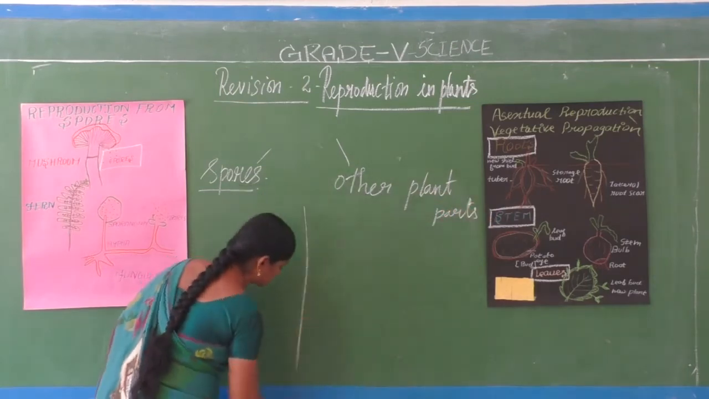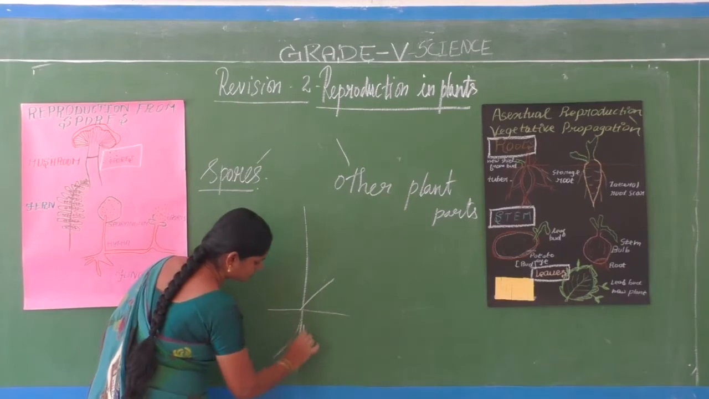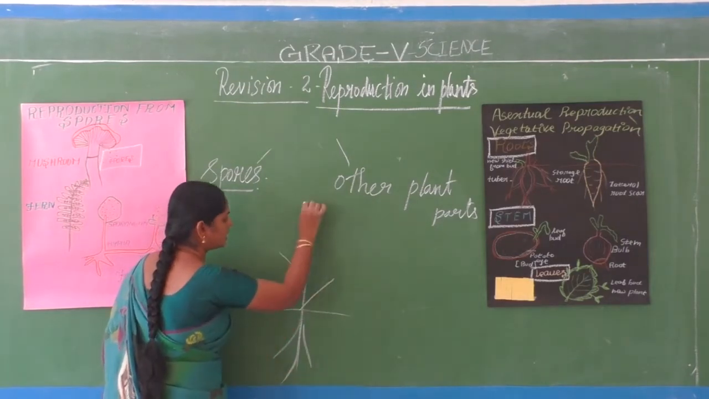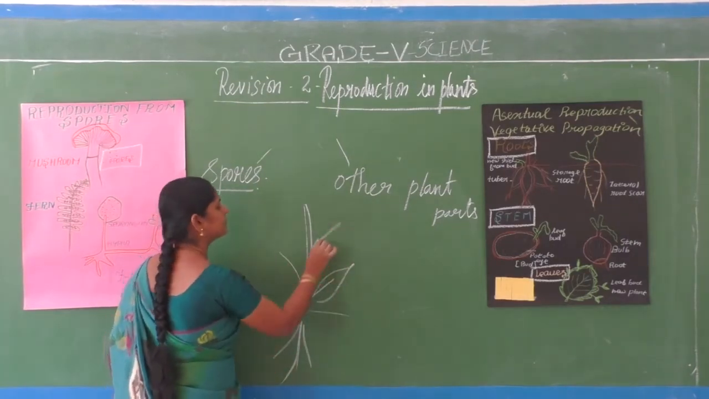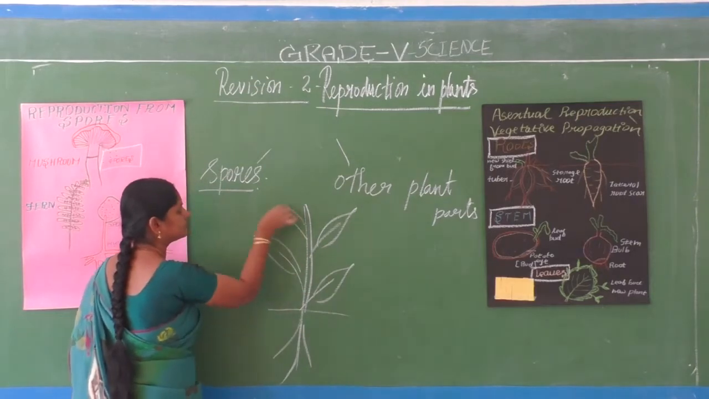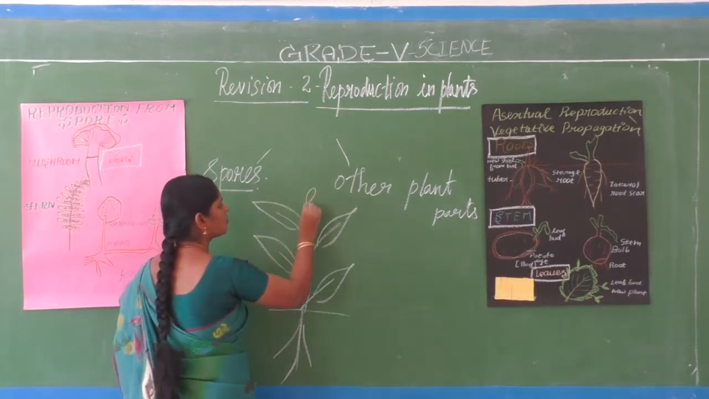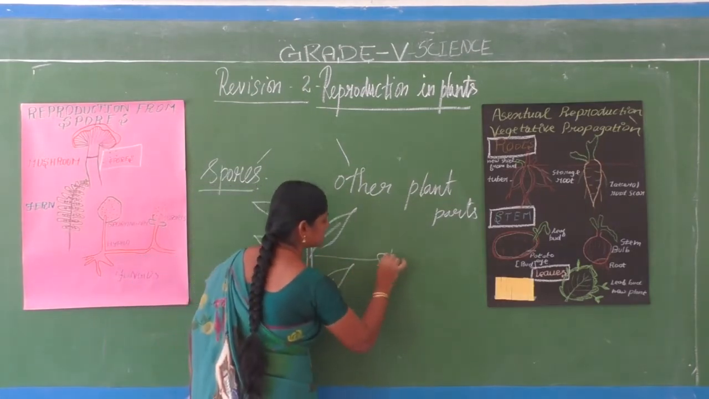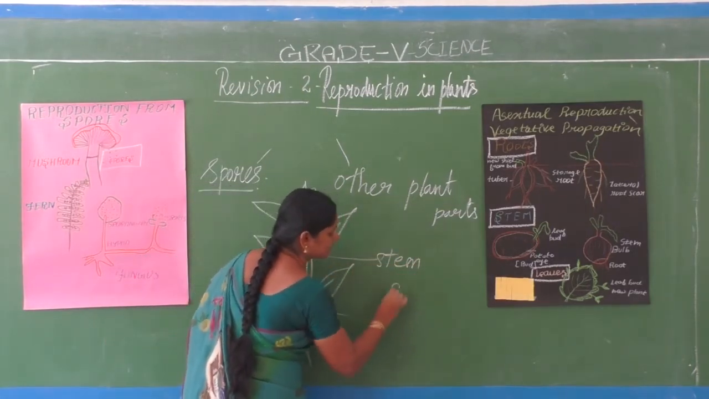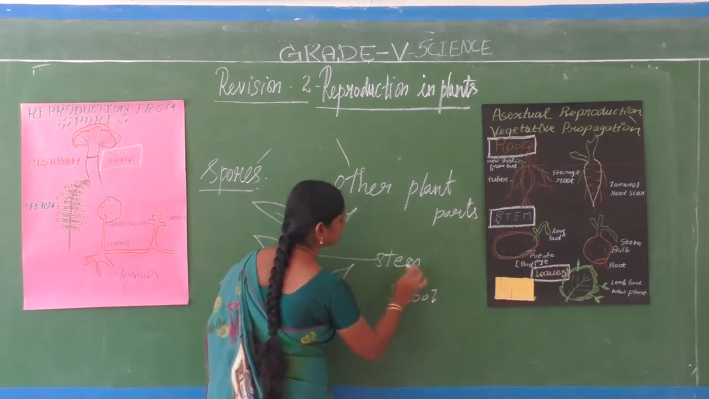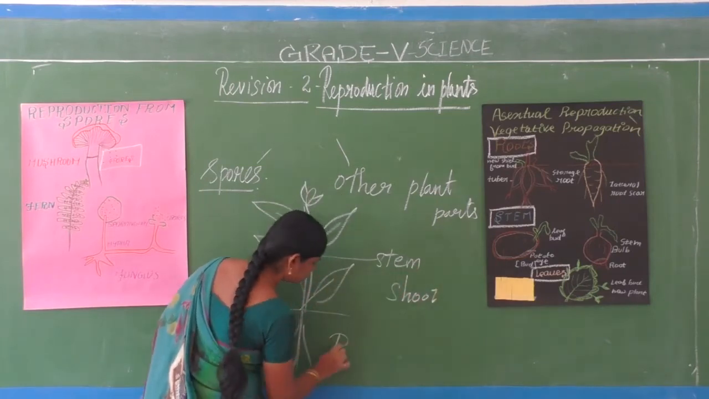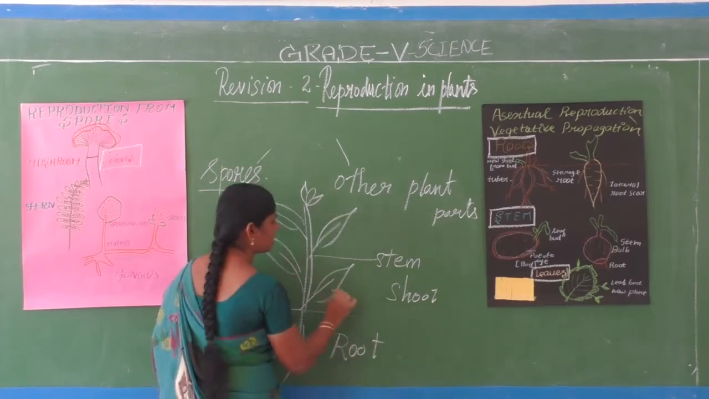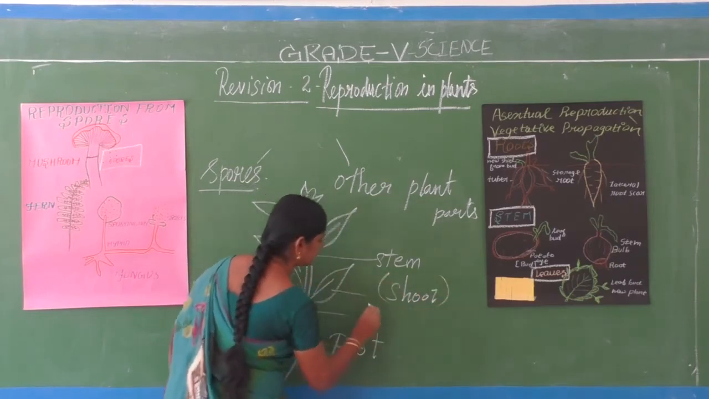What are the other plant parts? So root and stem and leaf, isn't it? So flowers are there. So the root, stem. See, another name for stem is shoot. Okay. Then your root, and this is what? Leaf.